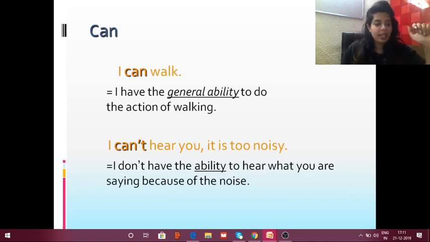And when I say, I can't hear you, it is too noisy, it means I don't have the ability to hear what you are saying because of the noise. I can't swim because I do not have the ability to swim because probably I might not have learnt it. I cannot eat this food. It looks stale. I don't have the ability to eat it because I'm not fond of such kind. Right?